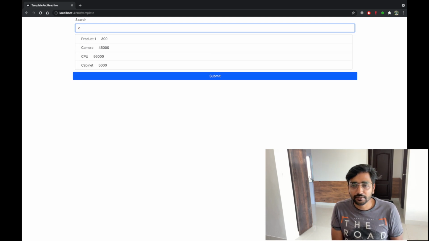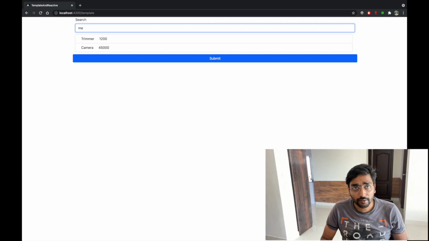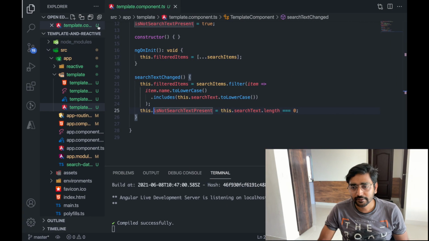Then cabinet is shown. If we have CA, camera and cabinet is shown. We can even have ME, and all the products where ME is present will be shown. Alright, so that is done.